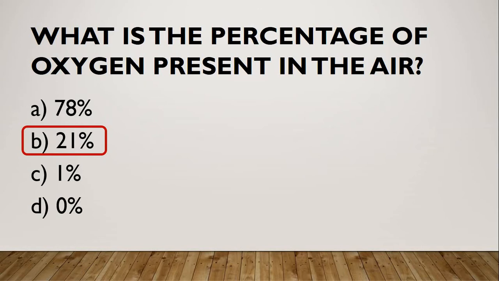Air contains 78% nitrogen, 21% oxygen, and other than these gases, air contains carbon dioxide, water vapor and some other gases in very small quantities. Okay? So, 21% of oxygen is present in the air.